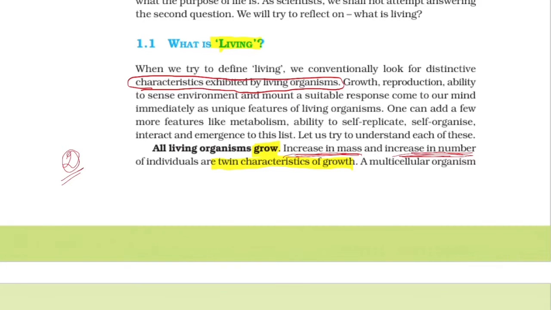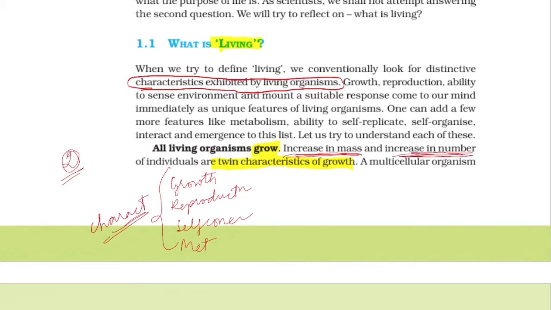Here, what is living? We have features such as growth, reproduction, self-consciousness, metabolism. All these are considered the characteristic features of living organisms.